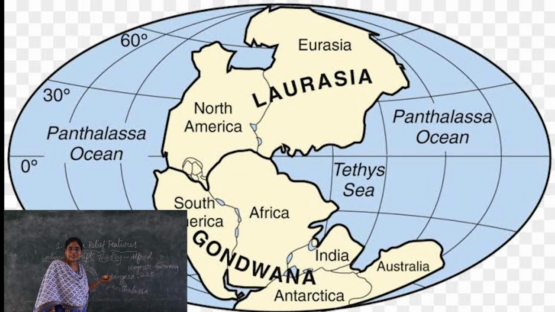Pangaea means supercontinent. Around this Pangea, a water body was there. That water body was Panthalassa. In the middle of the Pangea, one sea was there.